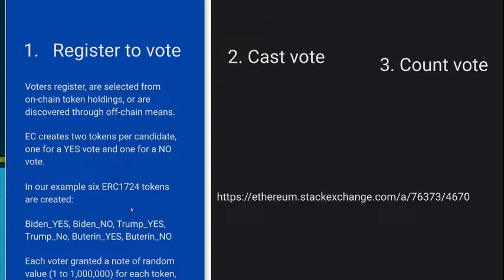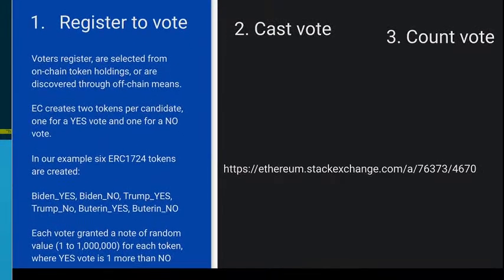When you register to vote, you can be selected from your on-chain token holdings, eligible token holders, or again, you can register at the DMV. The election coordinator bot, EC, creates 2 tokens per candidate. One is for yes votes, one is for no votes. And in our example, there are 6 ERC 1724 tokens: Biden yes, Biden no, Trump yes, Trump no, Buterin yes, Buterin no.